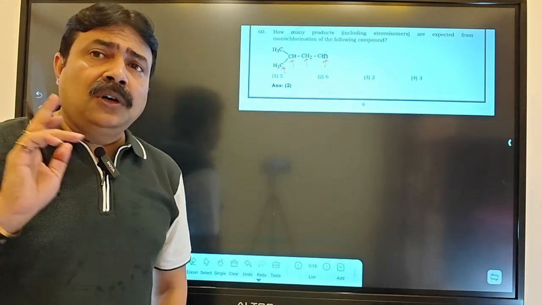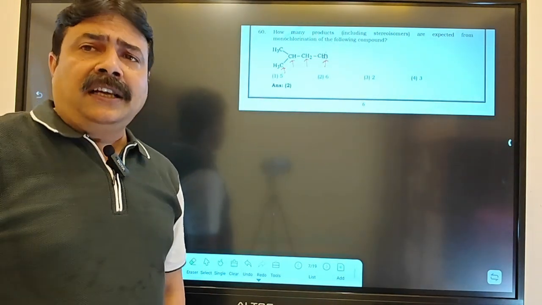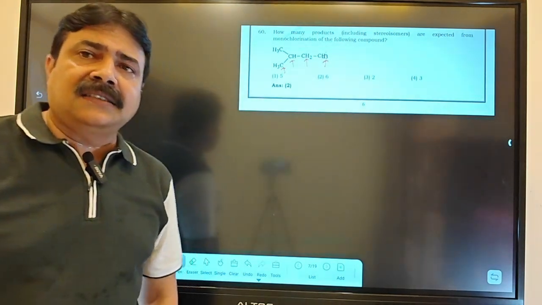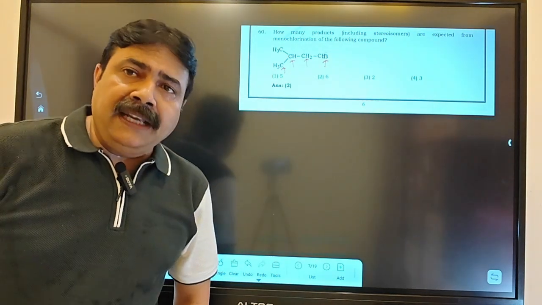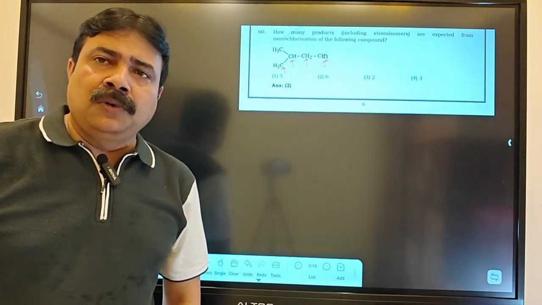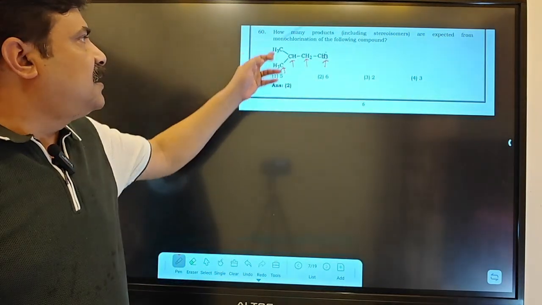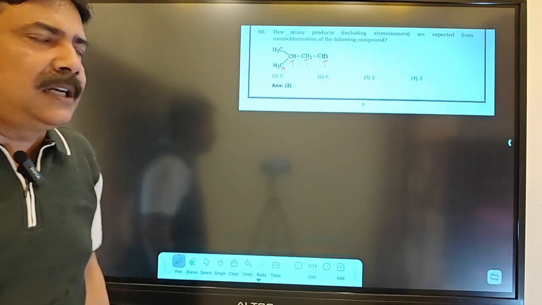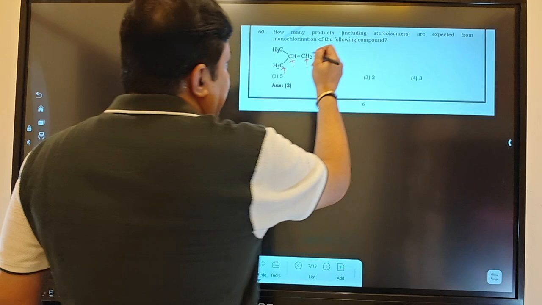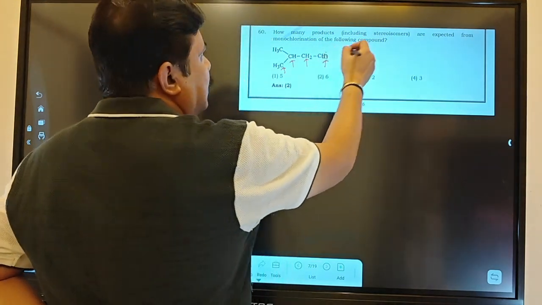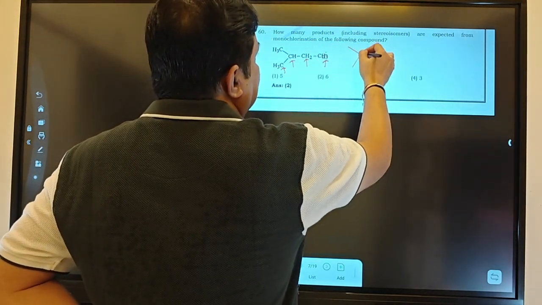How many non-equivalent carbon-hydrogen bonds there are in the structure will be determined by the monochlorination or monohalogenation. Equivalent position means the same product will be obtained. That's why these and these are equivalent carbon-hydrogen bonds. Now after that, whenever you are substituting one by one, the structure is like this.